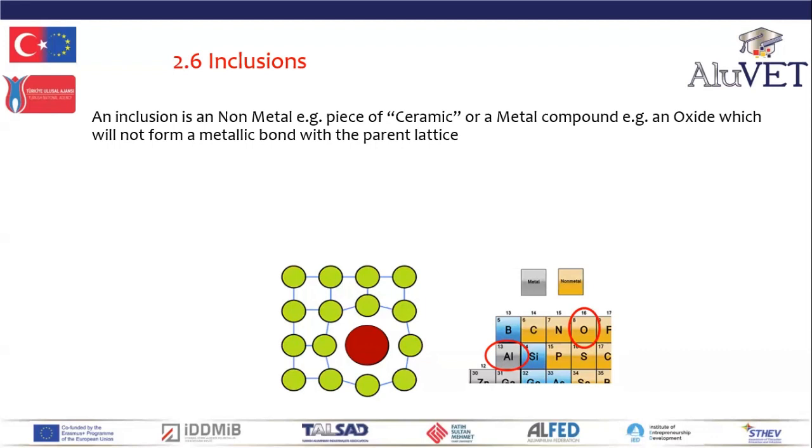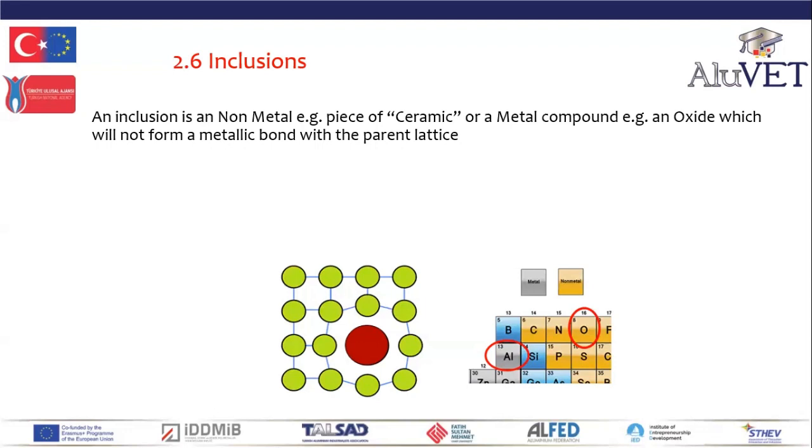So inclusions weaken the lattice and they can act as paths for cracks, reducing ductility. If you have aluminium oxide, the oxygen has bonded to aluminium. Oxygen is not a metal, so oxygen has bonded with aluminium to form an inclusion. It is a ceramic. Because it has formed an oxide, that ceramic inclusion cannot bond with the aluminium in the grain, so it's an impurity within the grain. It's a foreign body. Now, most inclusions are brittle in nature.